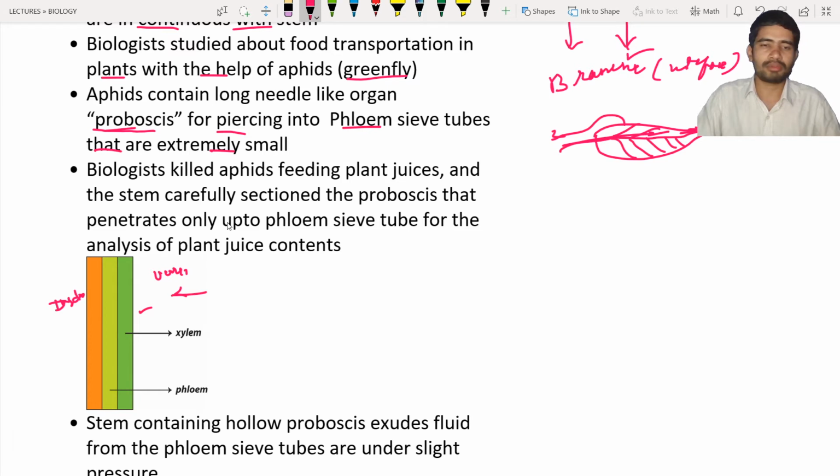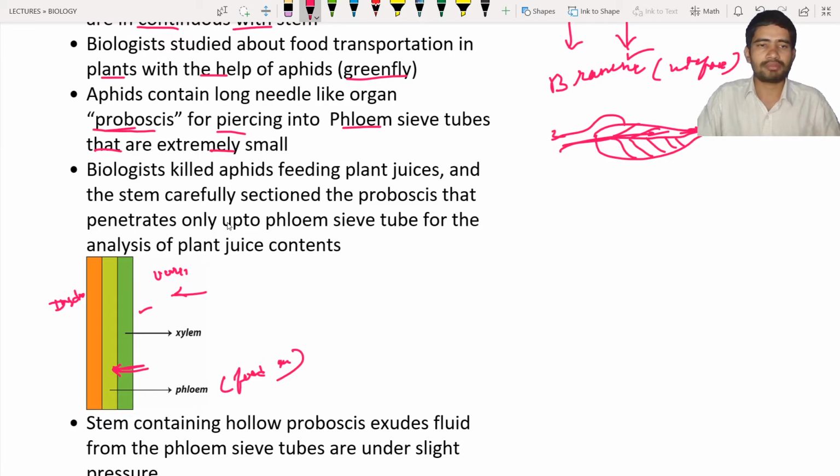So we know that in the phloem the food materials will be transported. What are the food materials? Like glucose, amino acids, and so on. These all are transported through the phloem. So what are these aphids doing? They insert the proboscis into the phloem tube cells. Into the phloem tube cells the needle-like organ is inserted, and they absorb the nutrients from the phloem tube cells.